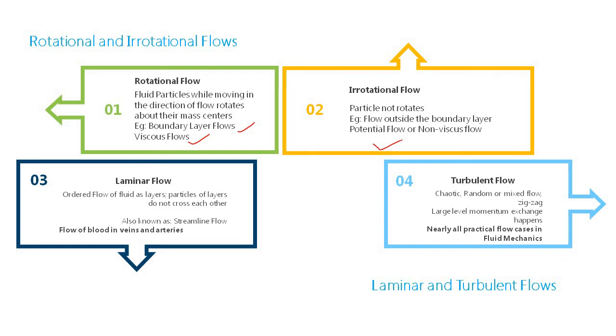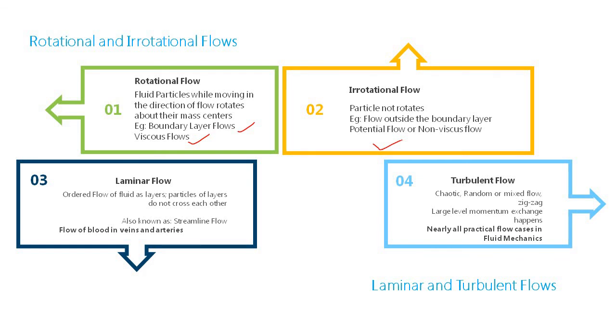Generally, highly viscous flows are treated as laminar flow. As the viscosity reduces, the flow becomes turbulent. Another reason for laminar flow to become turbulent: during the course of time, this ordered laminar flow has every chance of becoming turbulent. Why may it happen? Because the velocity increases. Think about this case: oil is flowing through a pipe with a velocity of 0.2 meter per second, and suppose it is a laminar flow case.